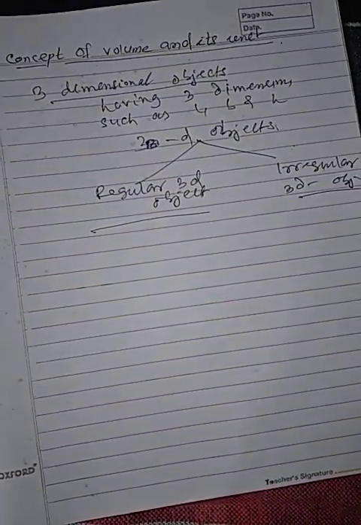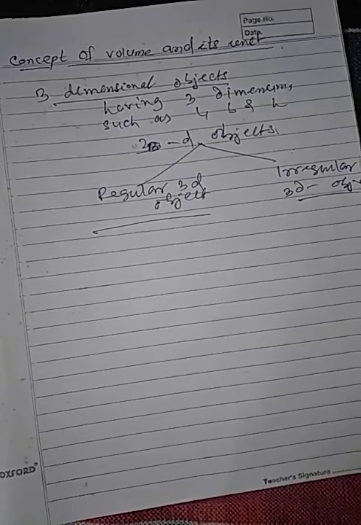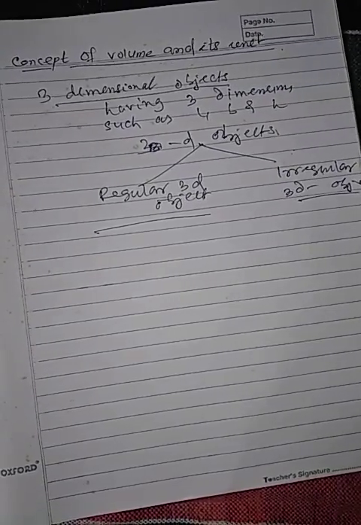Regular three-dimensional objects have easily measurable dimensions.